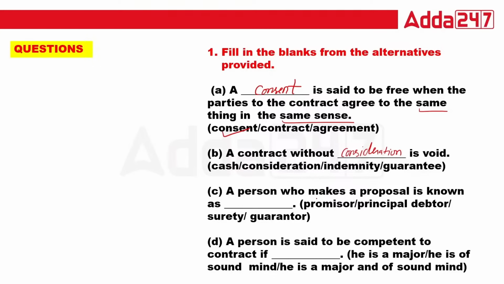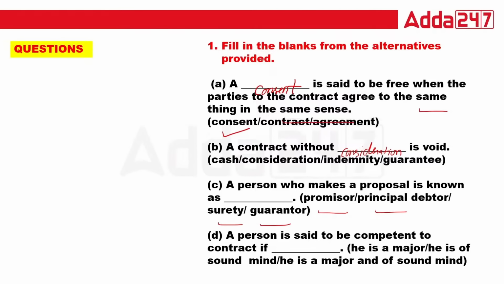Now, a person who makes a proposal is called promisor, principal debtor, surety or guarantor. What is the right answer? Tell me, class. A person who makes a proposal, that is called promisor. So this is the right answer for this question.